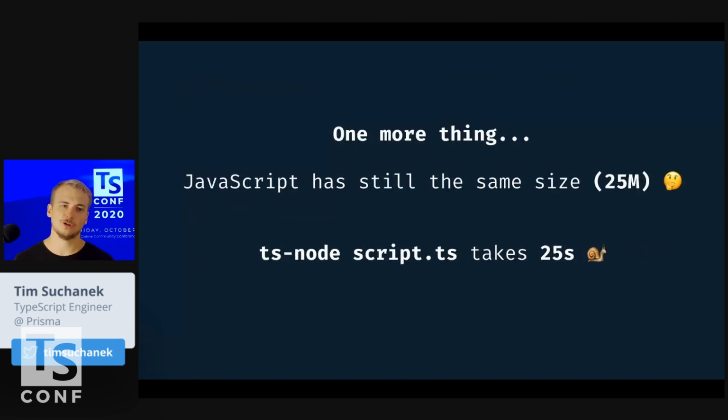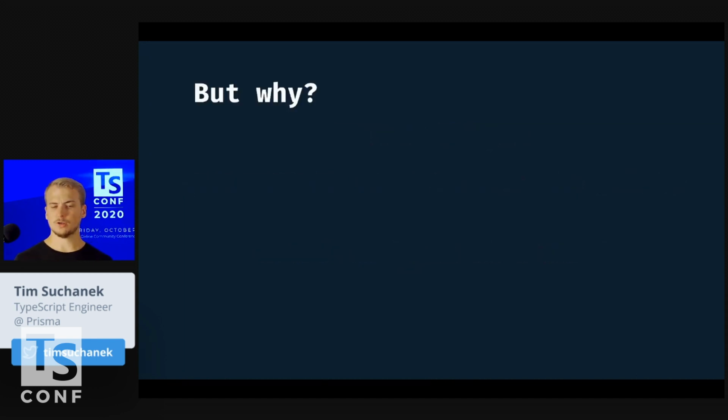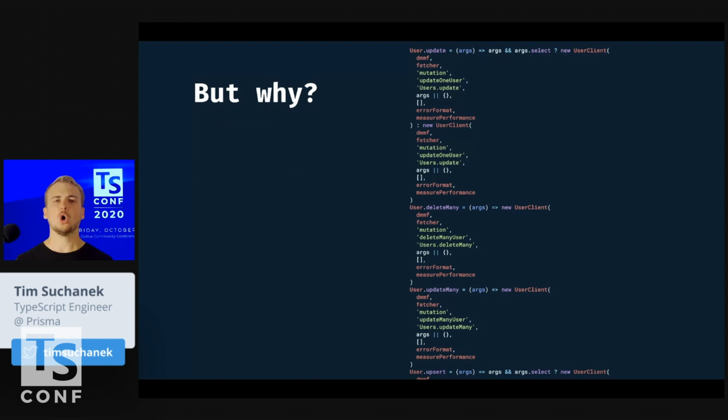Last stop is starting the script. That still took really long. Why is that? We had a lot of JavaScript, 25 megabytes. And parsing that alone, the V8 compiler is awesome, but just parsing the sheer amount of 25 megabytes takes a lot of time. So we looked into how we can reduce that as well. How did we even do that? The whole implementation of the JavaScript client was completely generated out. That means we had, for example, the update method, the deleteMany method, all of these methods, the whole implementation was generated out.